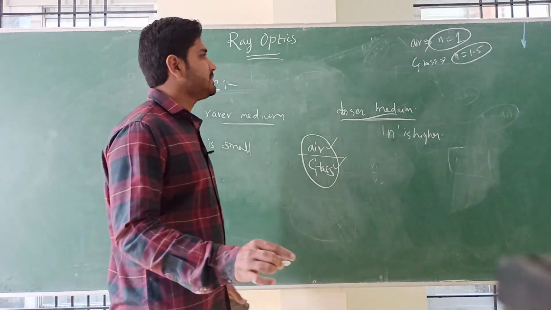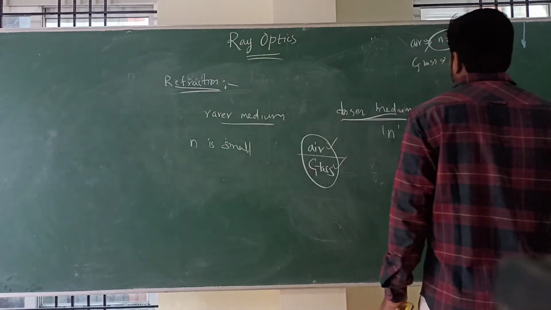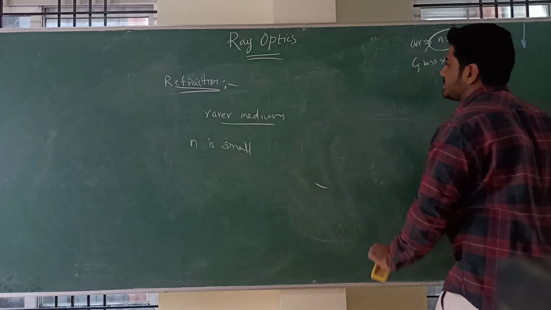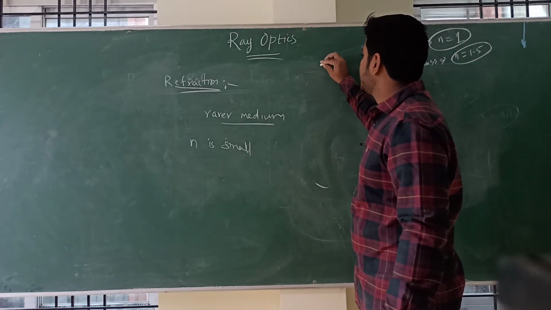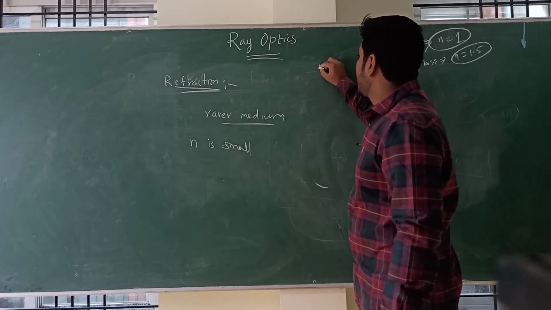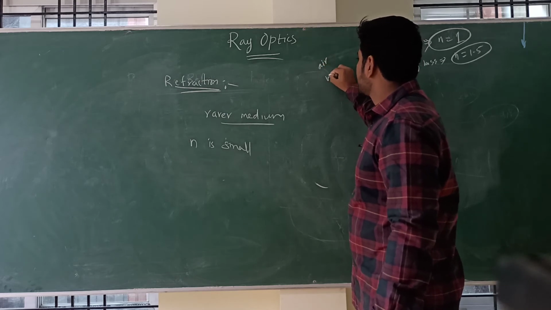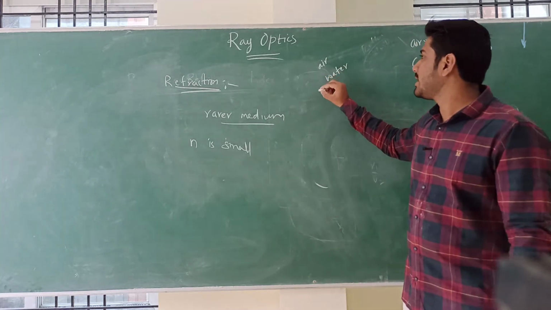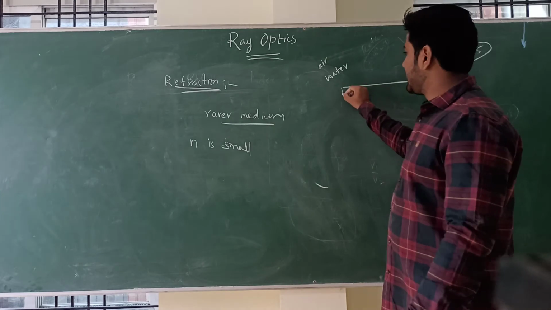Sometimes I will tell you, let's take a combination of air and water. Okay, here we are not taking glass.